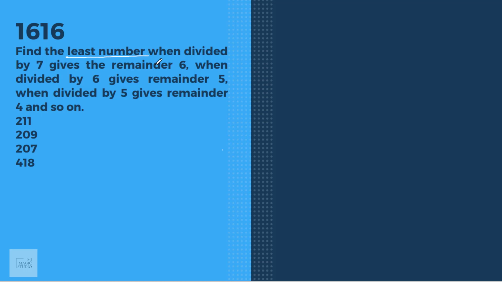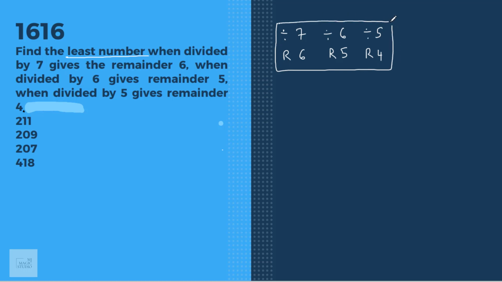Find the least number which when divided by 7 leaves remainder 6, when divided by 6 leaves remainder 5, and when divided by 5 leaves remainder 4. So now we are looking for the least number which follows this. Here we can see that the remainder is different, but if from the divisor I reduce the remainder, the residue, we call it residue, is the same. 7 minus 6 is 1, 6 minus 5 is 1, 5 minus 4 is 1.